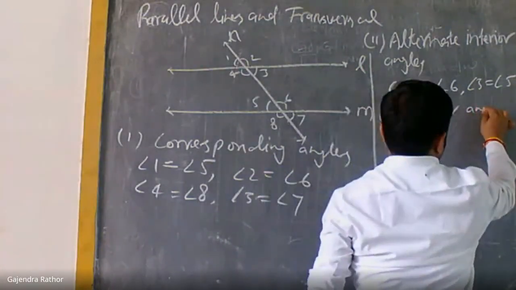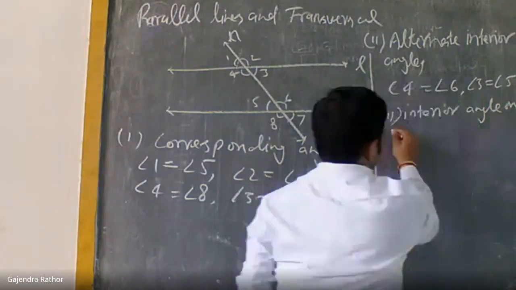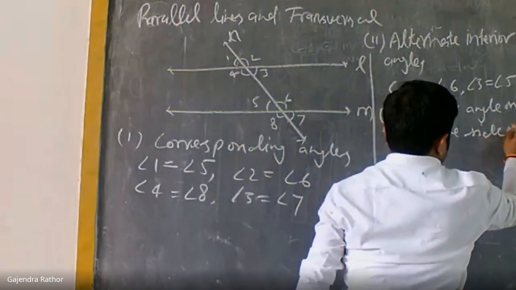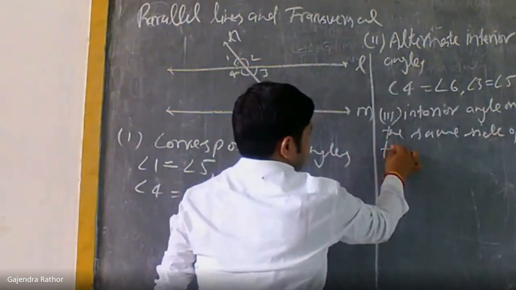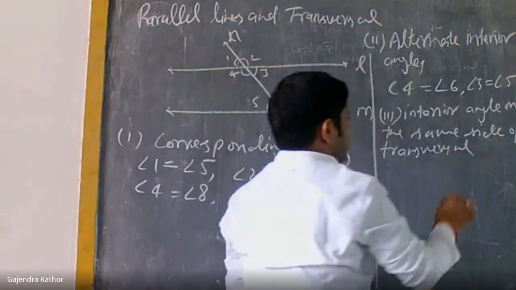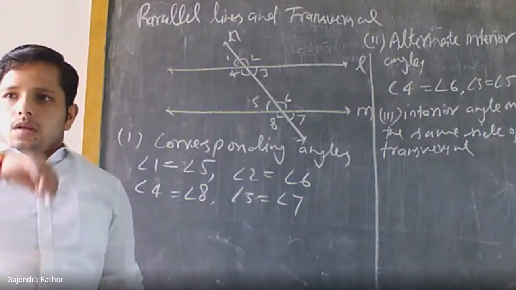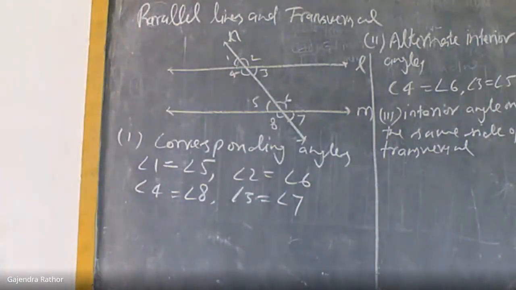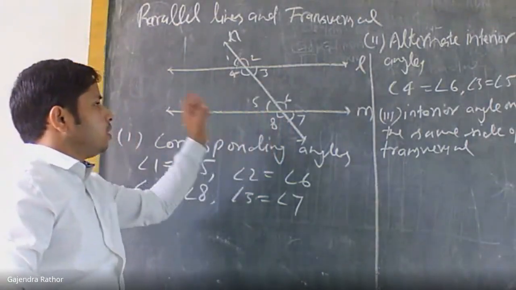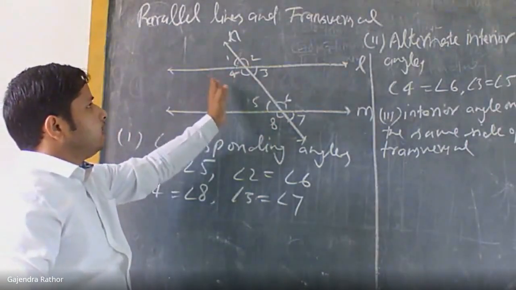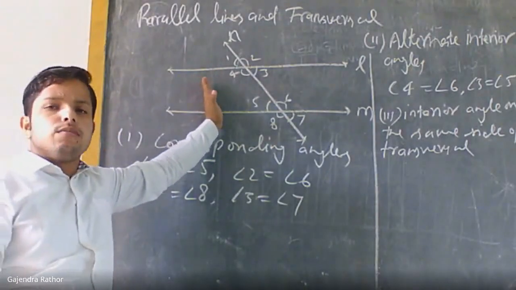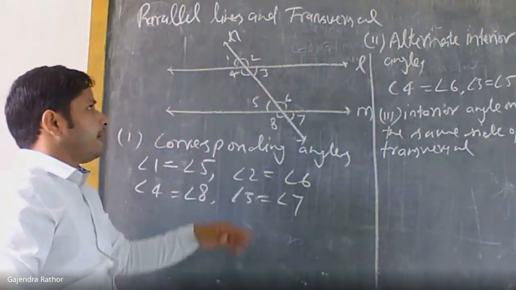Same side means in this situation we have to identify interior angles that lie on the same side, either left side or right side.